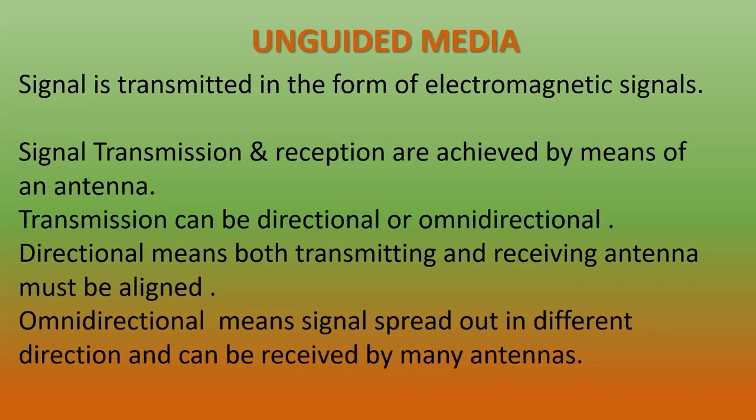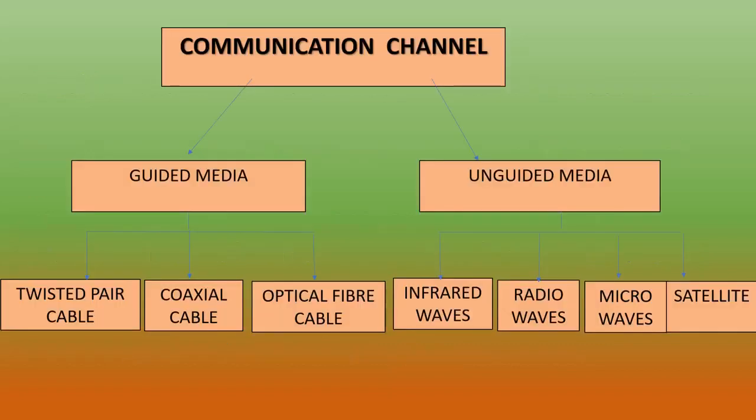Now we can see different types of unguided media. Different types of unguided media are infrared waves, radio waves, microwaves, and satellite link. First we can see microwaves.